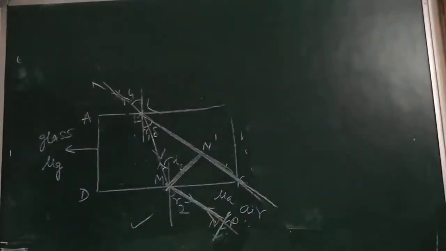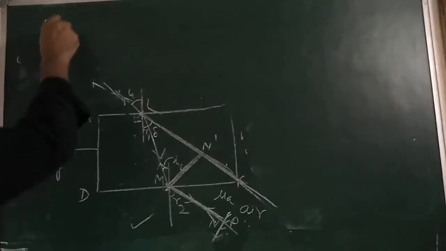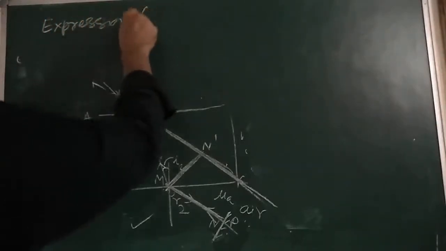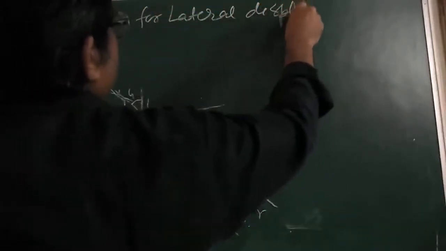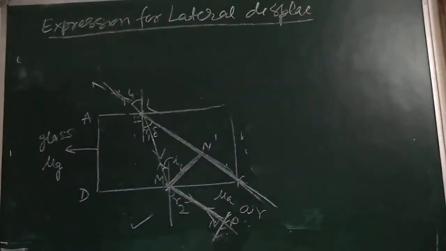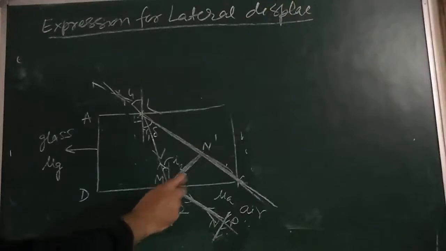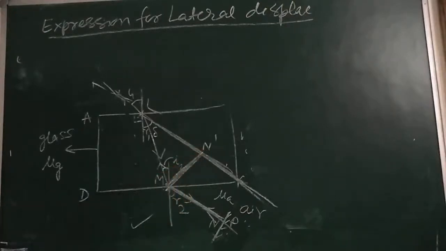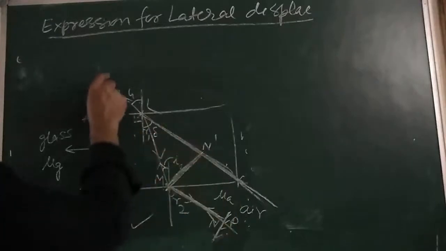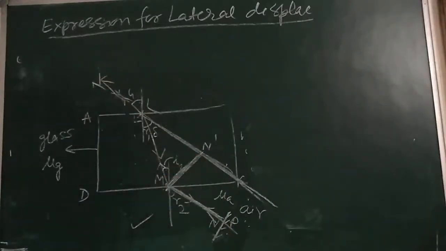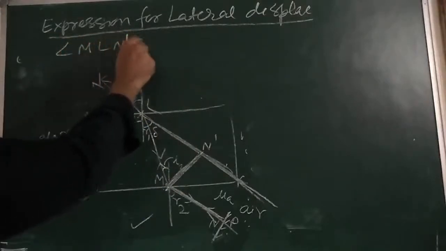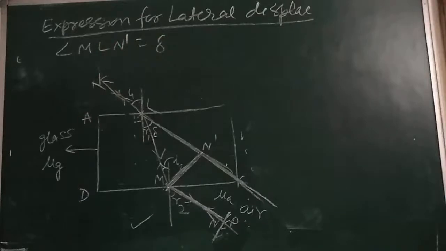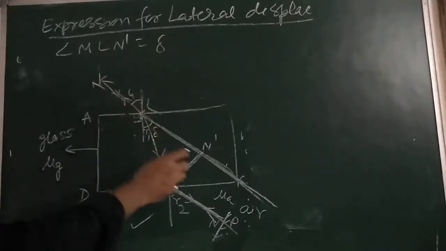From M, draw perpendicular MS to KL produced, which we have drawn here. So see this angle MLS. This is called delta. This is the deviation on the first refraction.